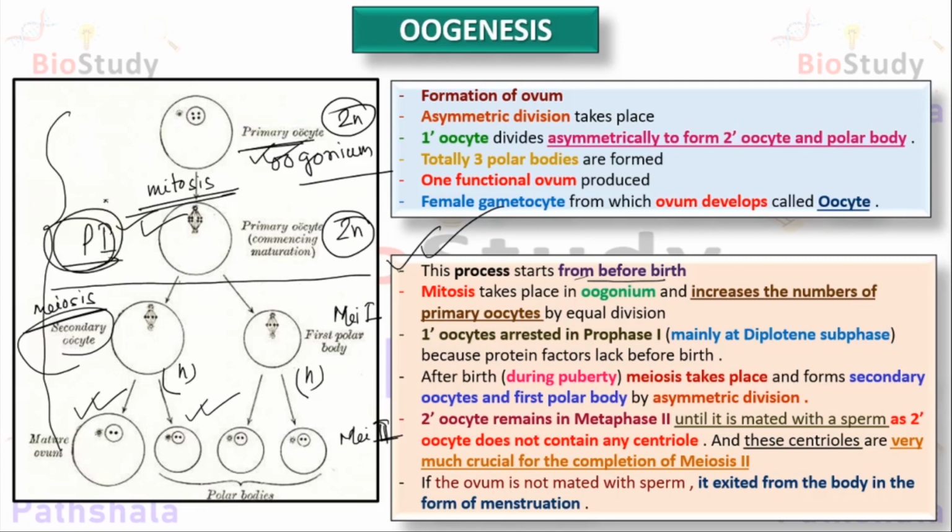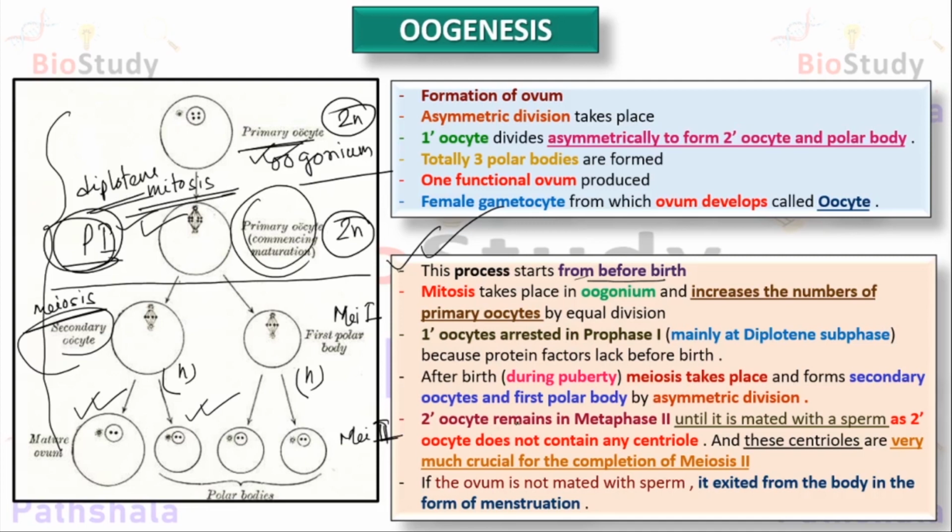Mainly it is arrested in the diplotene subphase, because many more protein factors are needed for the oogenesis process, but when we are in the mother's womb the protein factors cannot act, or the protein factors might be lacking. That's why before birth the primary oocytes are arrested in the prophase 1 phase.